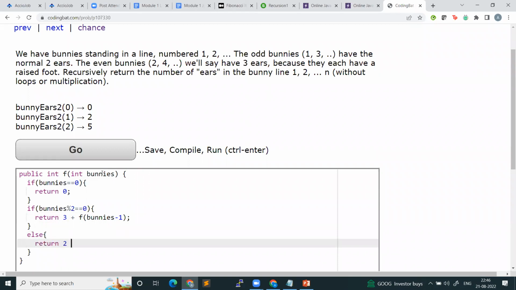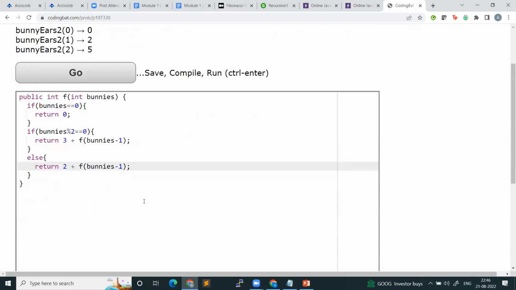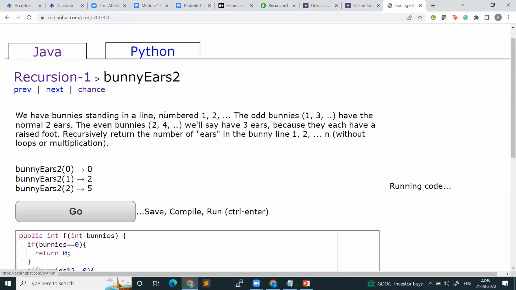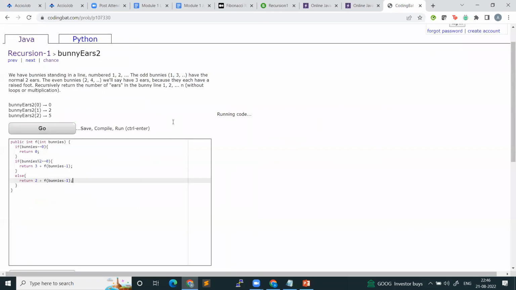Yes, this is the last question. We'll stop after this. Making sense, guys? Yes. Let's try to run it and see. Oh, okay. So we can't change the name of the function. If you don't get else, no problem. Even if you don't get else, no problem. But this is the last question, guys. We will not discuss anymore.